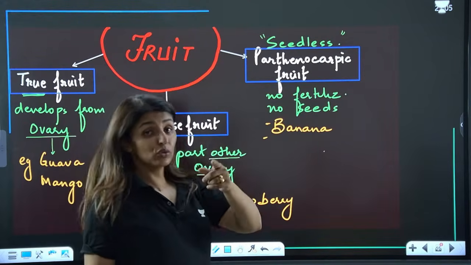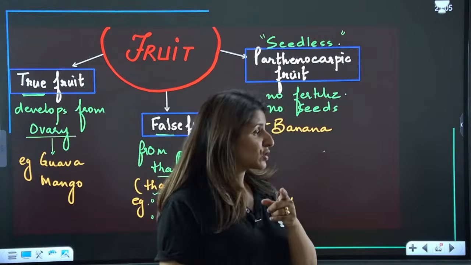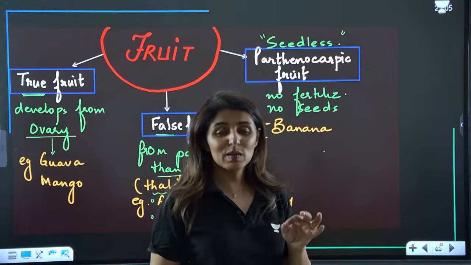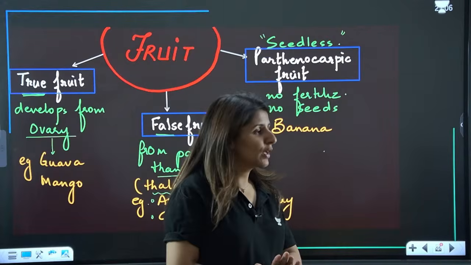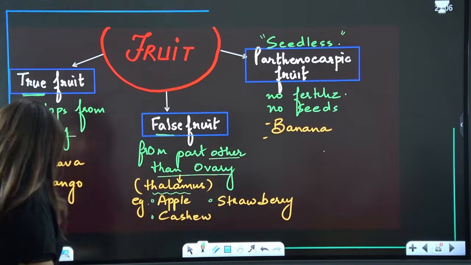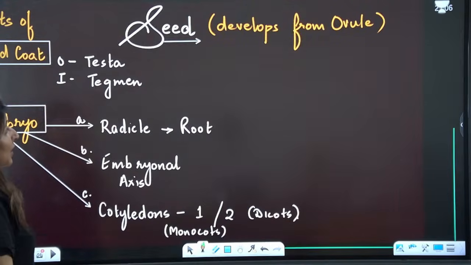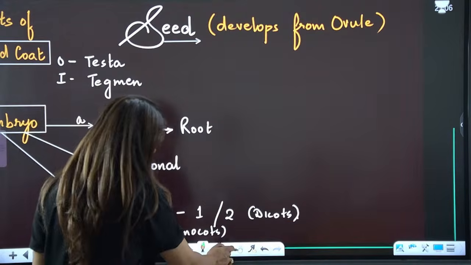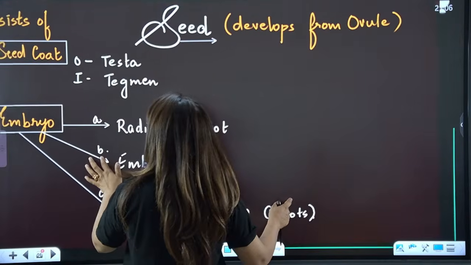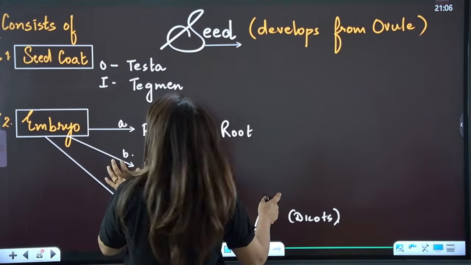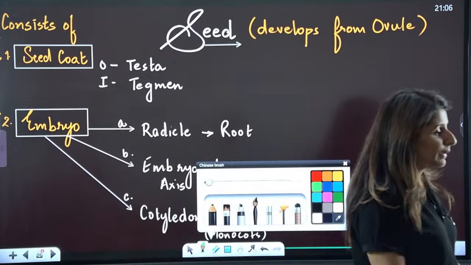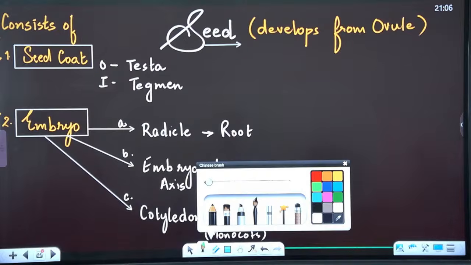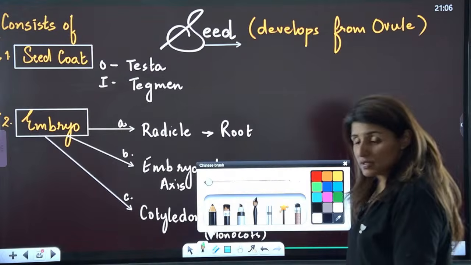And these days, let me know in the comment section or in the chat, which is that hormone which helps in inducing parthenocarpy. For example, tomatoes. Quickly let me know. Let's see how much you have learnt. So we are revising, but are you revising, guys? Quickly let me know which is that hormone which helps in inducing parthenocarpy in the fruits. Auxin. Very good, Kavya. Nice. So that is auxins, right?